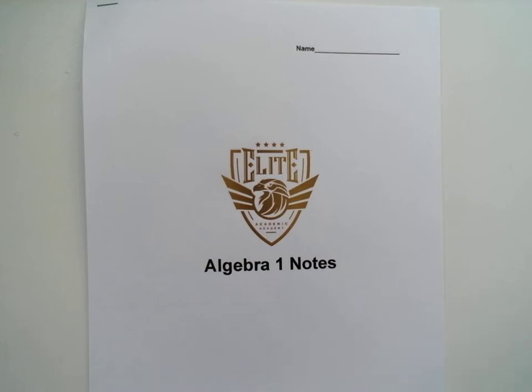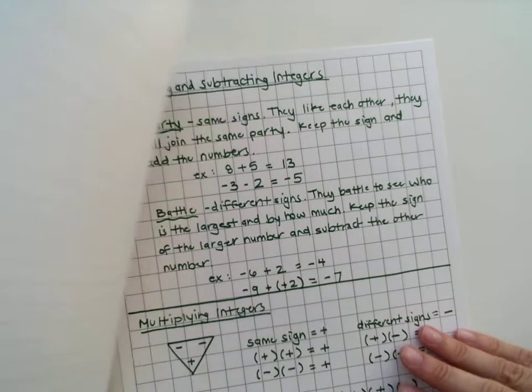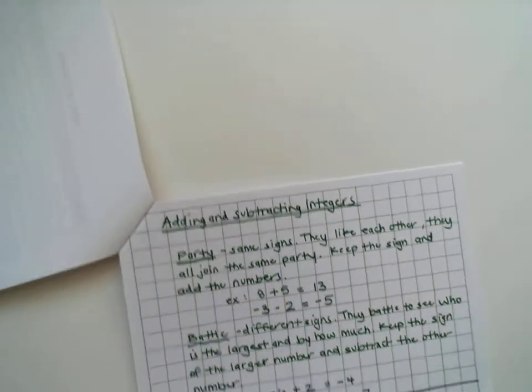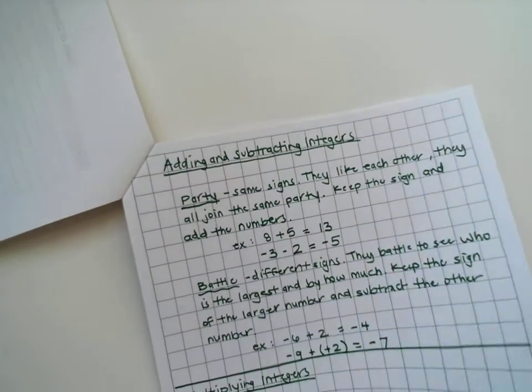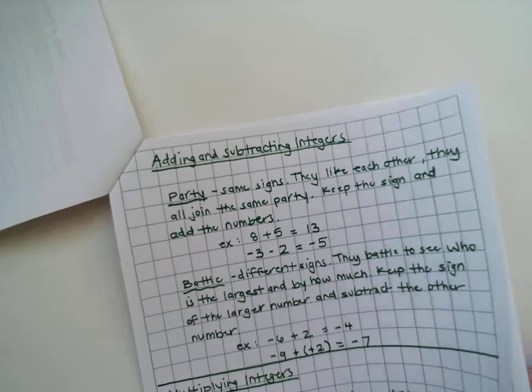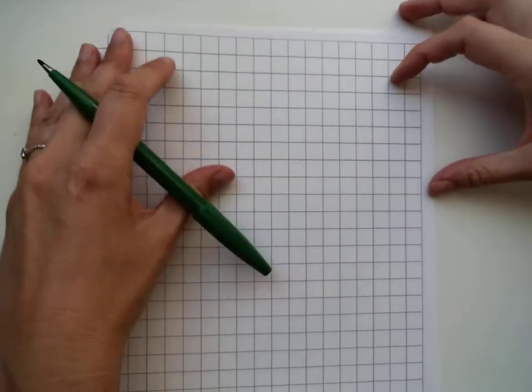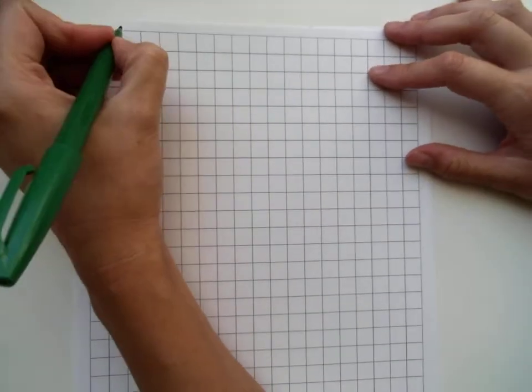Hi, go ahead and take out your Algebra 1 notes packet. Today we are going to be reviewing dividing integers. So dividing is a lot like multiplying. It's the inverse of multiplying, but a lot of it's the same.